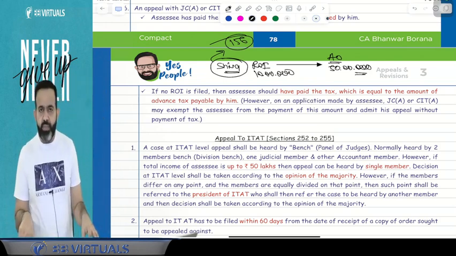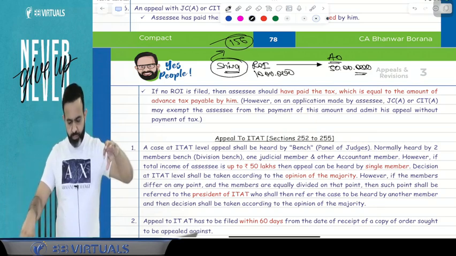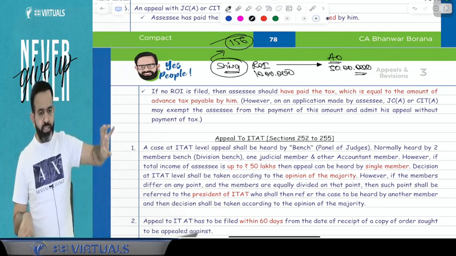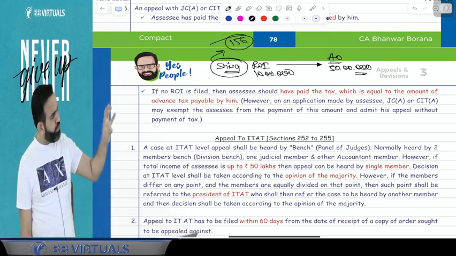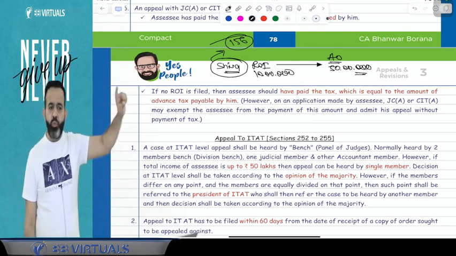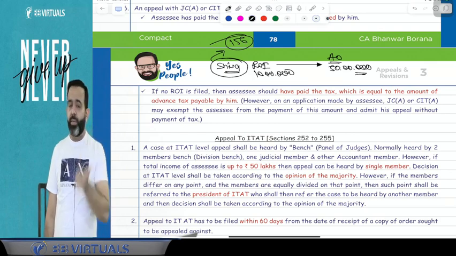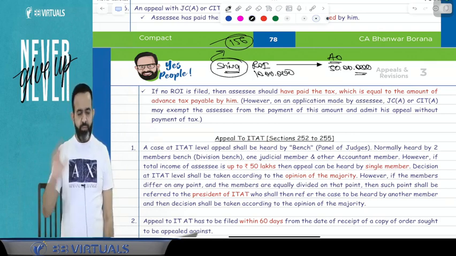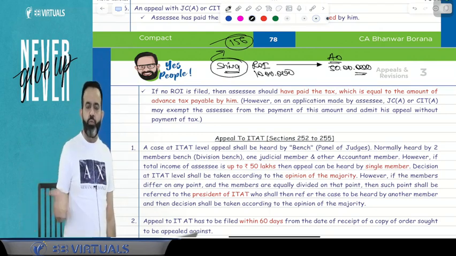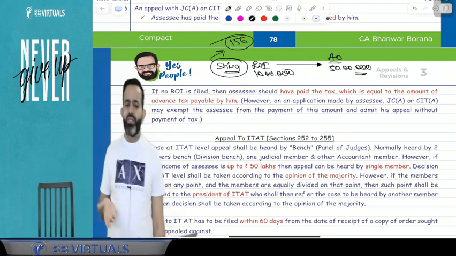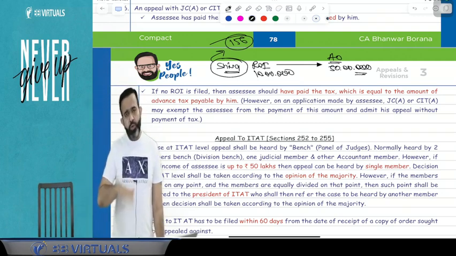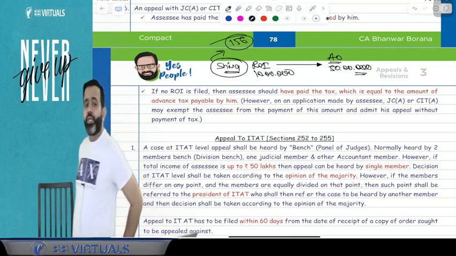Now, the question is, suppose Shiva filed the appeal to the JC appeal or CIT appeal. Just focus on my words. Suppose Shiva filed the appeal at JC appeal or CIT appeal, then does Shiva have to pay that demand notice or not? Answer is yes. You have to pay the demand within 30 days. Means either you file the appeal or not, it's your choice, but you have to pay the demand notice. Whatever demand notice the income tax department issued under section 156, you have to pay within 30 days. And if you have not paid within 30 days, then you will be treated as assessee in default.